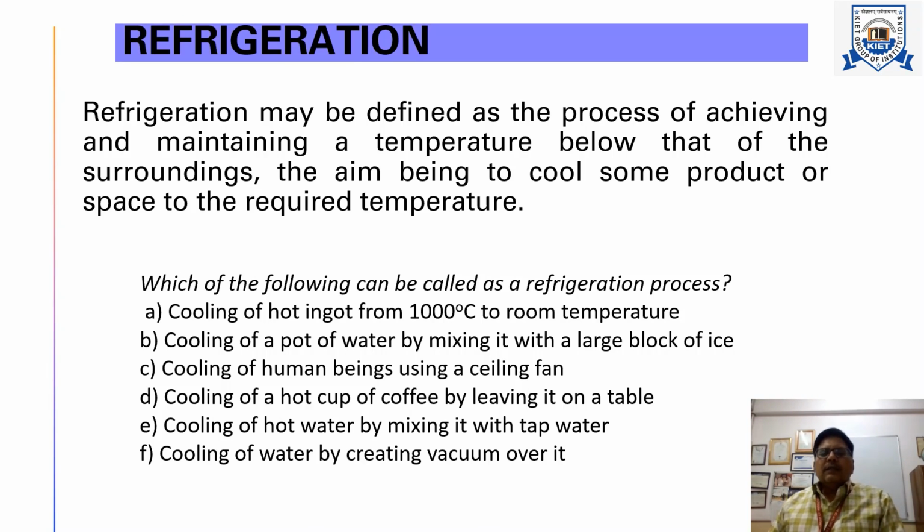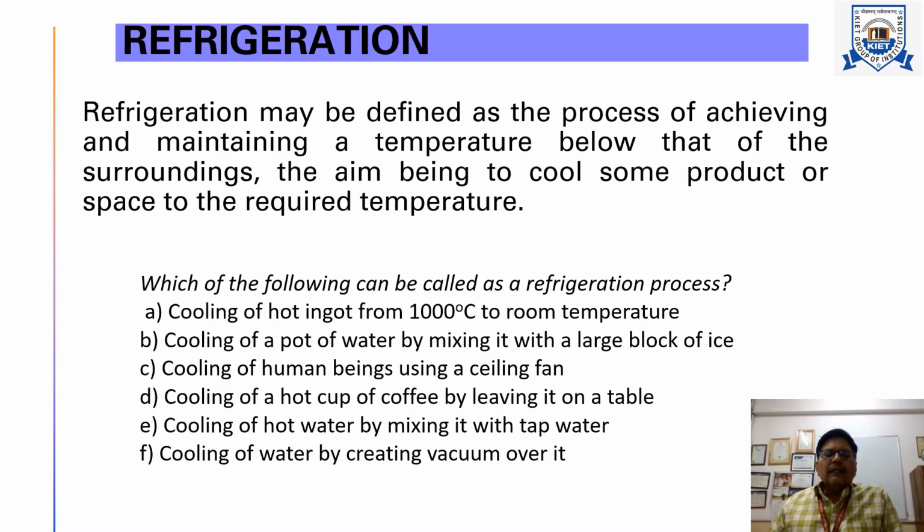So now we will discuss different processes, and based on the definition of refrigeration, we have to identify which one is a refrigeration process. So first we will take cooling of hot ingot from 1000 degrees Celsius to room temperature. Hot ingot means one metal piece which is being heated to 1000 degrees Celsius in a furnace. And now suppose we want to cool it to the room temperature. So from 1000 degrees Celsius to room temperature, say nowadays it is 30 degrees Celsius. So is this process called refrigeration?